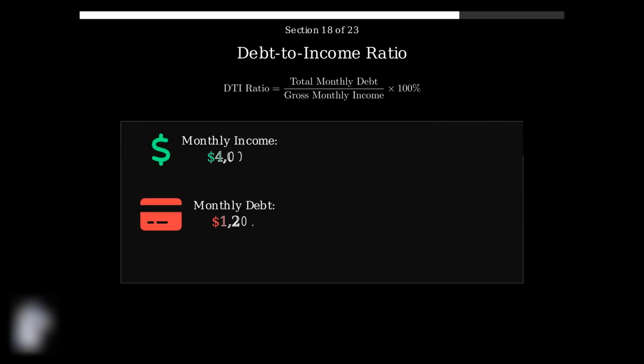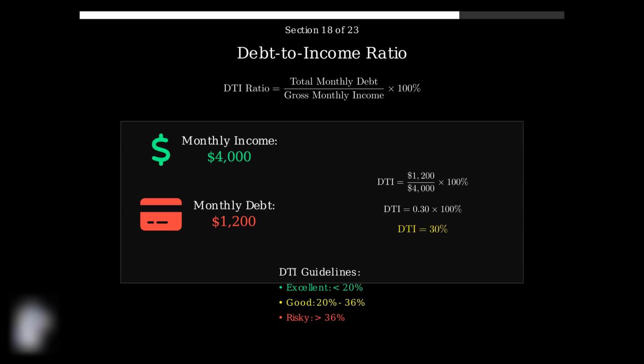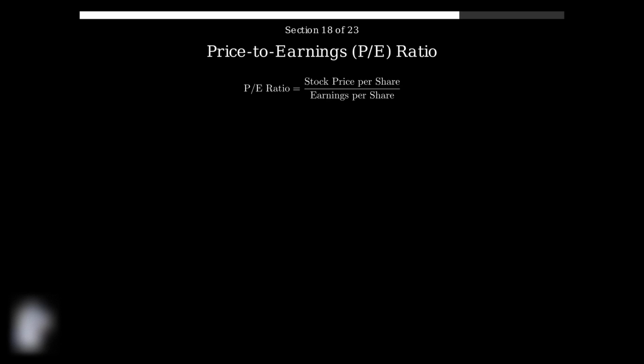Let's examine a practical example. Sarah earns $4,000 per month and has total monthly debt payments of $1,200. Her debt-to-income ratio would be 30%. The calculation shows that Sarah's debt-to-income ratio is 30%. Most lenders prefer to see a DTI ratio below 36% for total debt, with housing costs not exceeding 28% of income. Another crucial financial ratio is the price-to-earnings ratio, commonly known as the PE ratio.